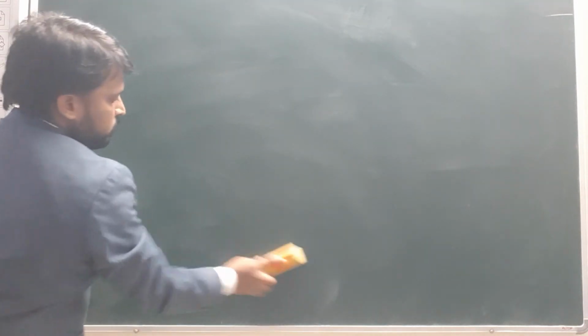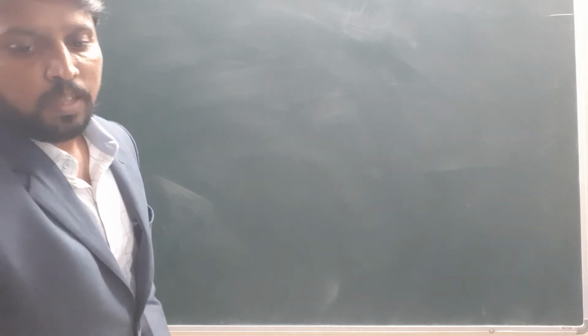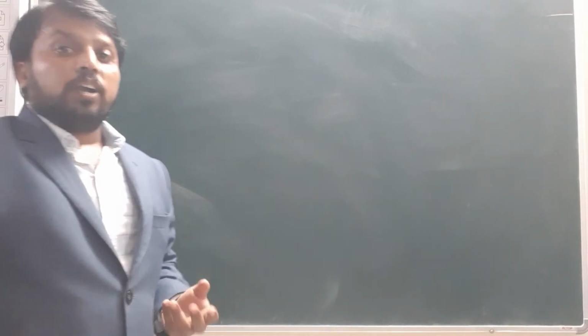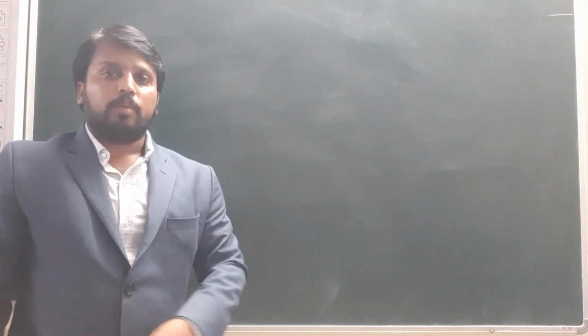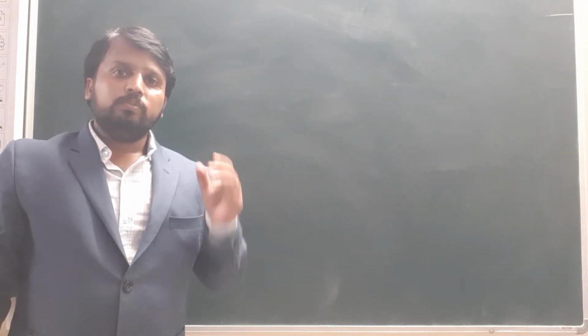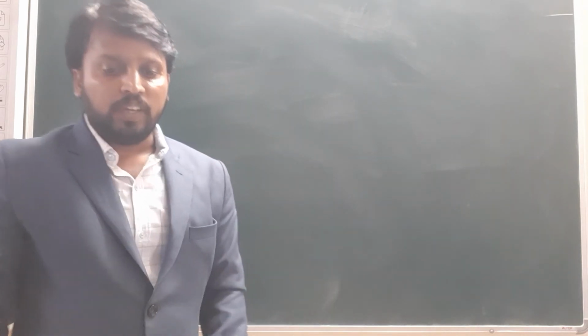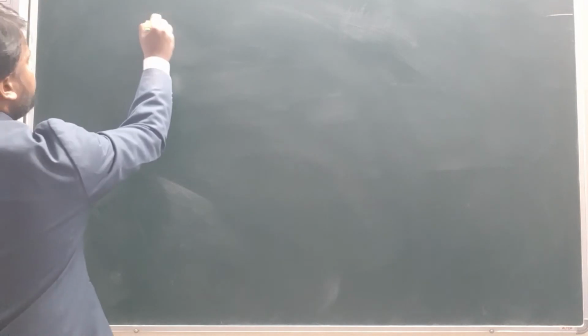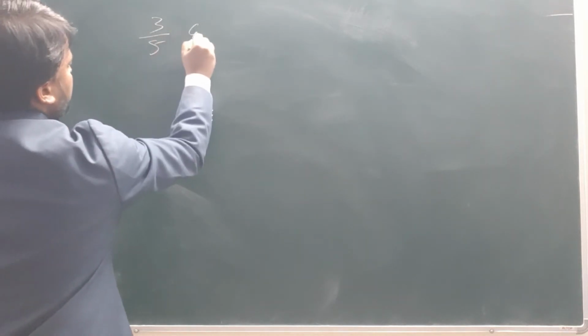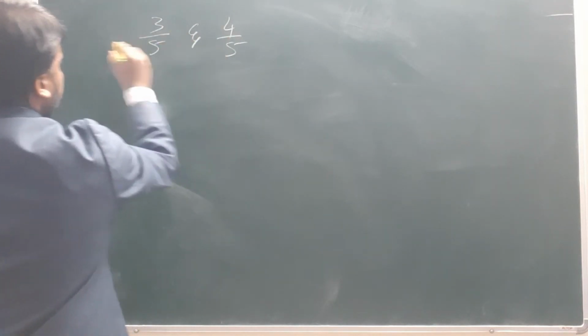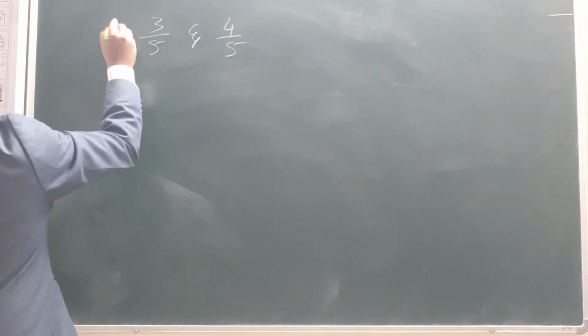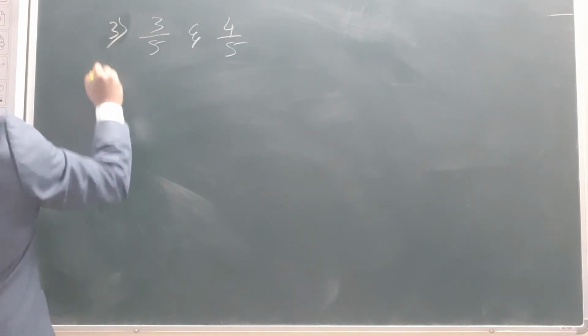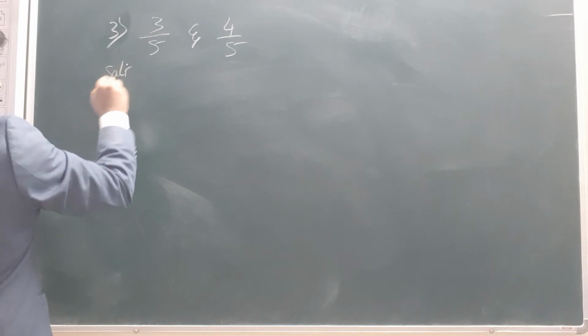So while you are copying these solutions, you have to pause the video and write down. Next, third question, what are they given? Read here, downside. I am writing here. Find 5 rational numbers between 3 by 5 and 4 by 5. Solution. Third question. Solution. Observe here.